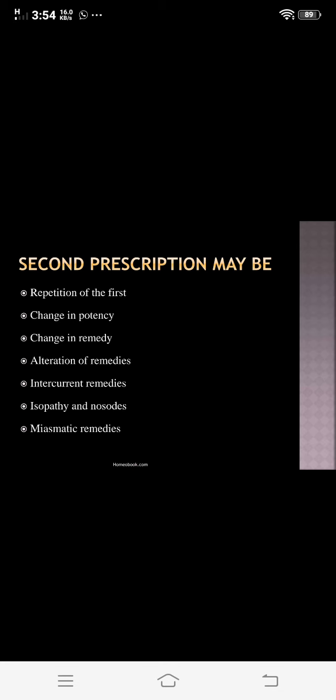What is the first type? Acute to chronic complementary means the first remedy is acute and the complementary remedy is a chronic remedy. The second type is natural complementary remedy. Natural complementary remedy means the remedy which is naturally present as a complementary remedy, that is, a remedy having a complementary remedy present in nature.